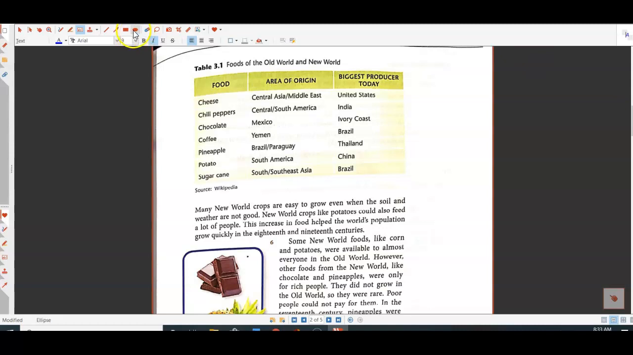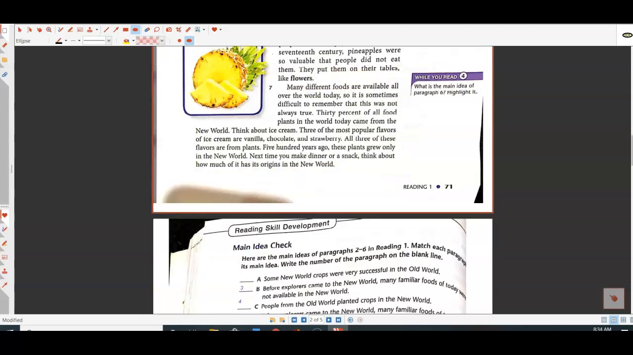Do you know this word soil? Soil means the dirt where plants grow. Okay. And hopefully you know this word population. Population means the number of people in an area. Make sure you have a look at this chart. It's pretty interesting about where some of these foods started and which country is the biggest producer today. So it's super interesting. Let's go ahead and look at the main idea.